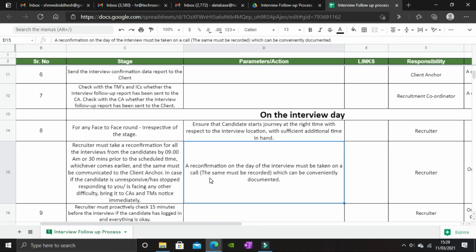For example, if the interview was scheduled at 10:30 a.m. and you've done your regular check, you've checked with the candidate, that the candidate is on track, and the same is communicated to the client anchor, so the client anchor knows what's happening in the background. The client anchor is a person who bridges the gap between the recruiters and the clients. For that reason, it's very important to maintain transparency with the client anchor or the key account manager.